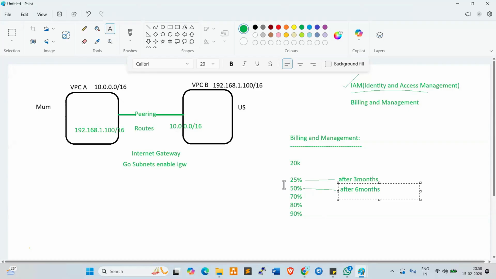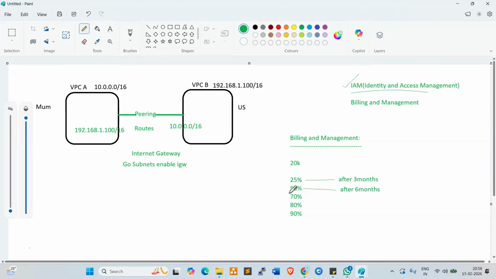Say the 50% threshold is reached within 3 months, or within 6 months, for example. Then for the remaining months, we cannot manage.